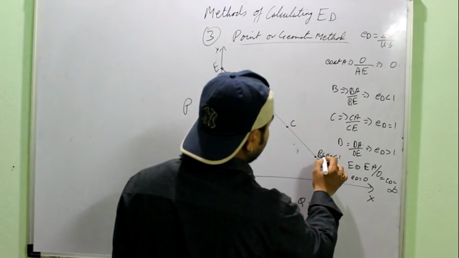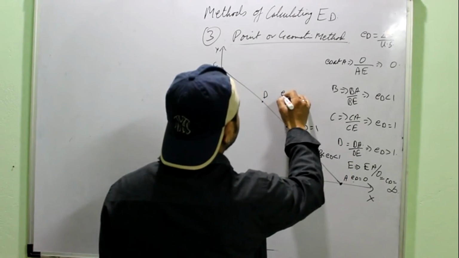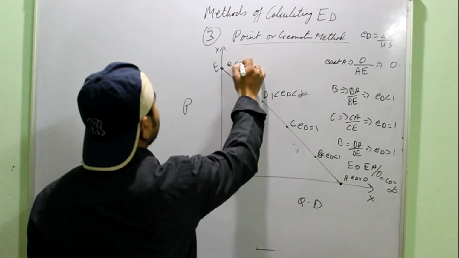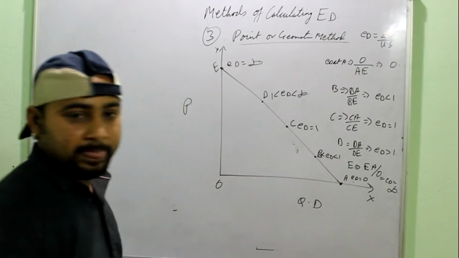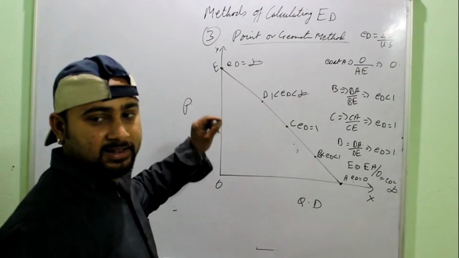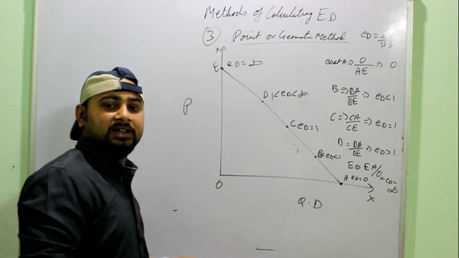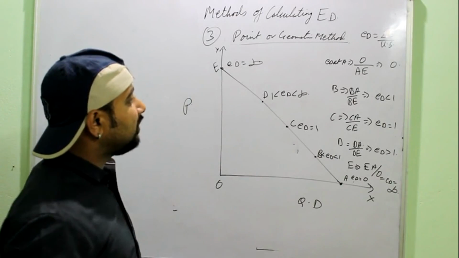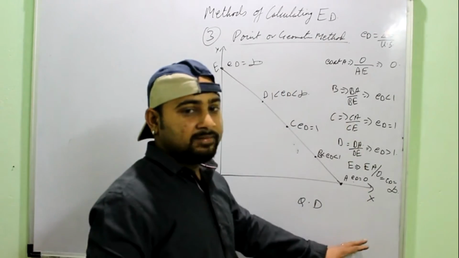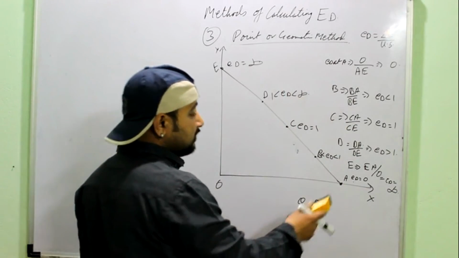So ED is equal to 0 at point A, then ED less than 1 but greater than 0 at point B, then ED equal to 1 at point C, ED more than 1 but less than infinity at point D, and at point E, ED equals infinity. If a question is asked regarding the geometric method, you first have to state the assumption that the demand curve is assumed to be a straight line. Second, you have to state the formula that elasticity at any point is equal to lower segment upon the upper segment, and after that the diagrammatic representation and similar working. Then you will be able to score full marks. It can be asked as a 4-mark question.